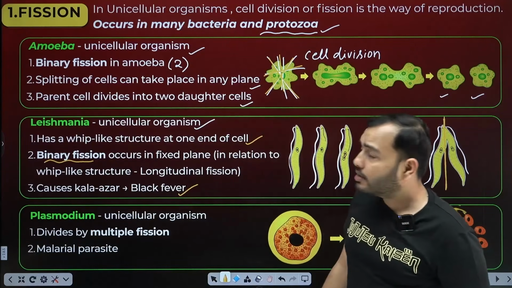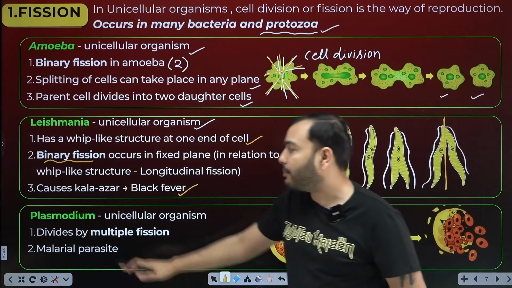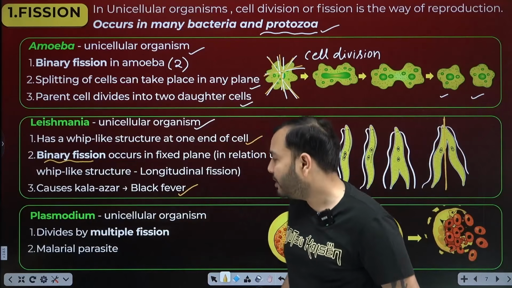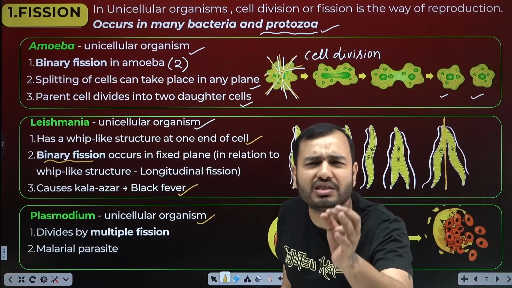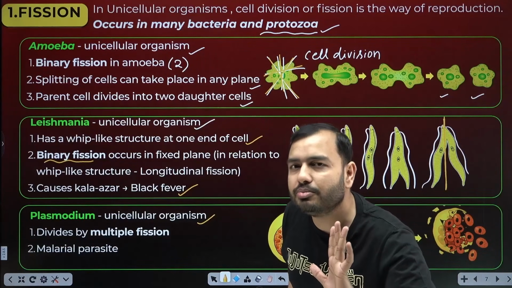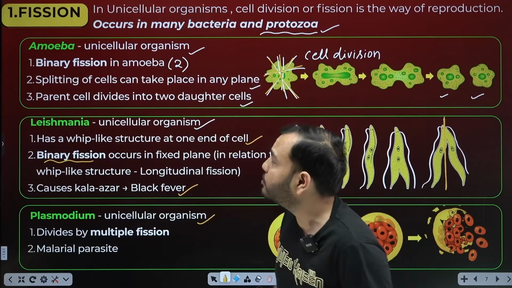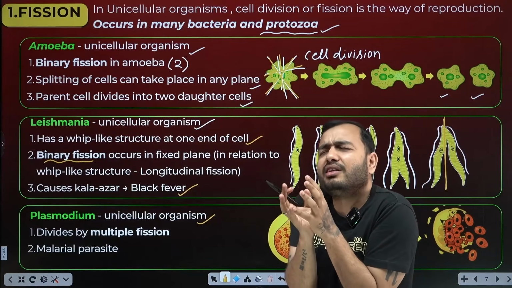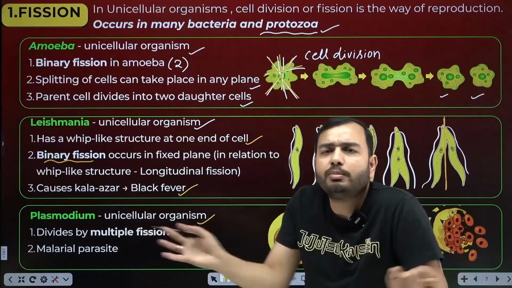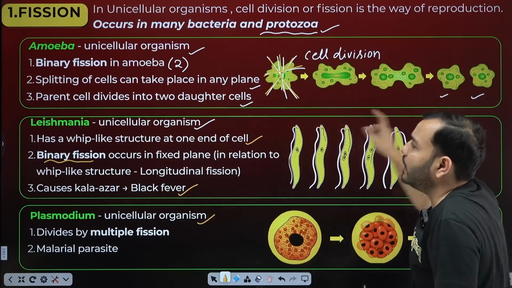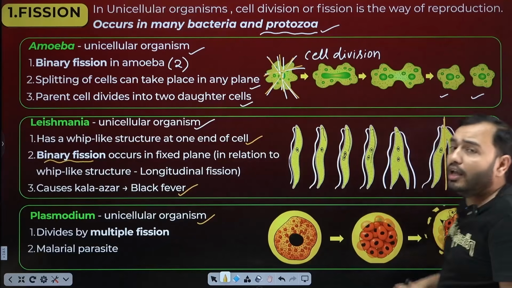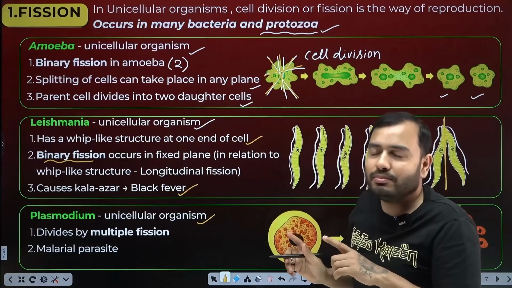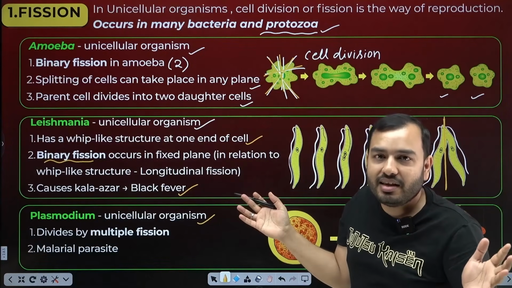The third protozoa we have to study is Plasmodium. What is this, beta? Unicellular. Whenever a unicellular organism is seen in the exam, remember for the exam, how will it reproduce? By fission. It has only one cell, so what should be done? Now there is only one way: it breaks, 1 becomes 2. Amoeba becomes 2 from 1. Leishmania becomes 2 from 1. Plasmodium does not become 2. It becomes many.